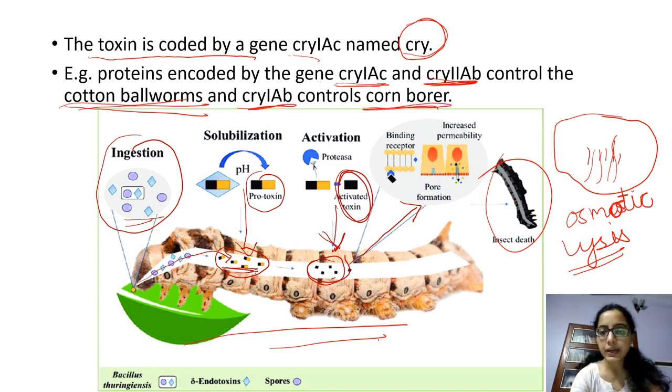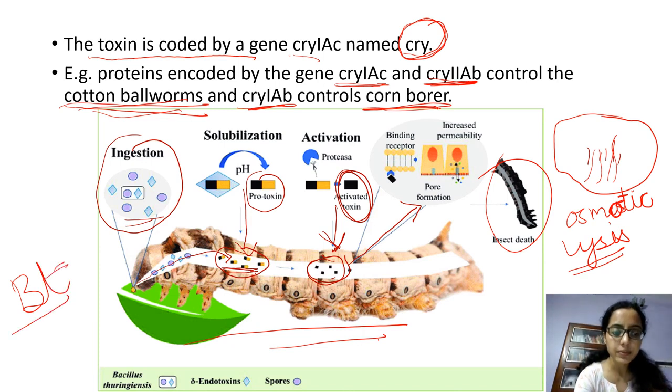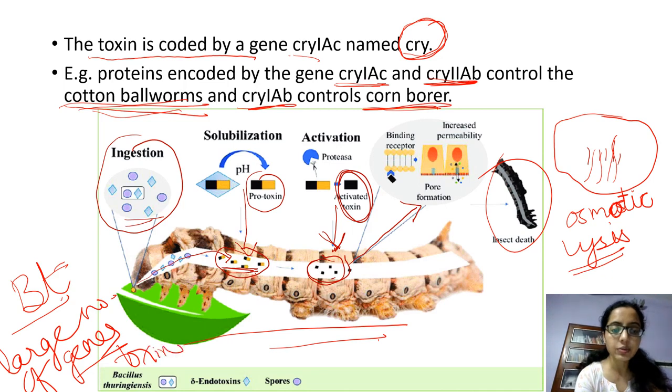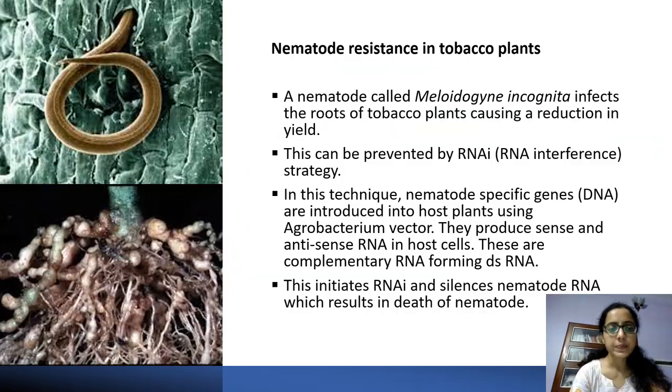So different Cry genes control different pests in the plant. That is why the Bt toxin has a large number of genes which produce the toxin, and that is why it is largely used for genetically modified plants in the agriculture field.